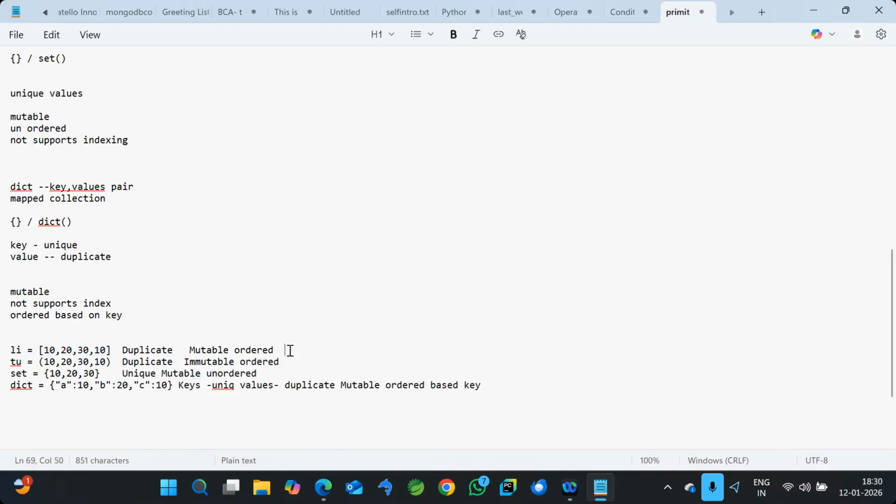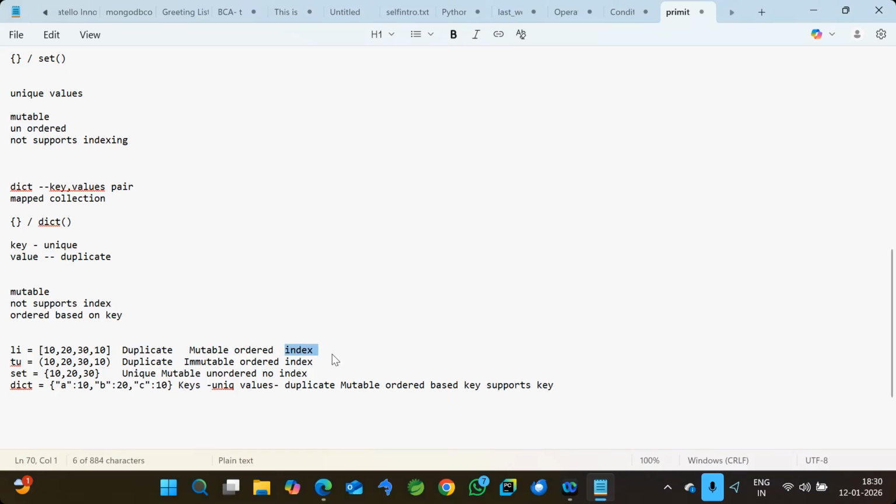Next, you can do operations based on index here in list. It supports it. Here also, in tuple, it supports. Set completely does not support anything. No index. Dictionary has no index, but it supports keys. As I mentioned, it supports key operations based on the a, b, c keys we have. So based on that, you can do the operation. That means wherever you use an index in the list and tuple, in the same place you can use the key in the dictionary. But set completely does not support either key or index. Both are not available in the set.